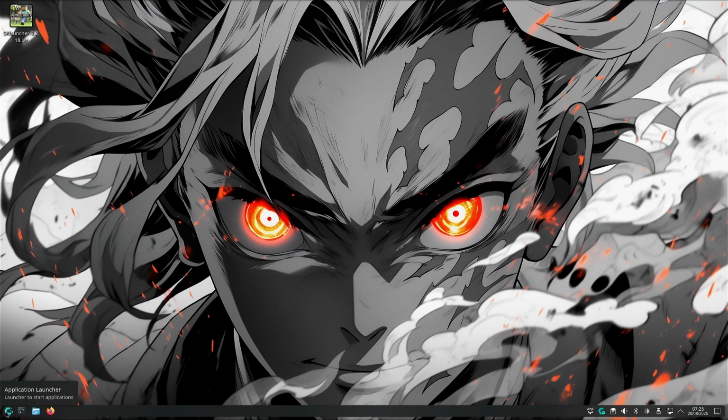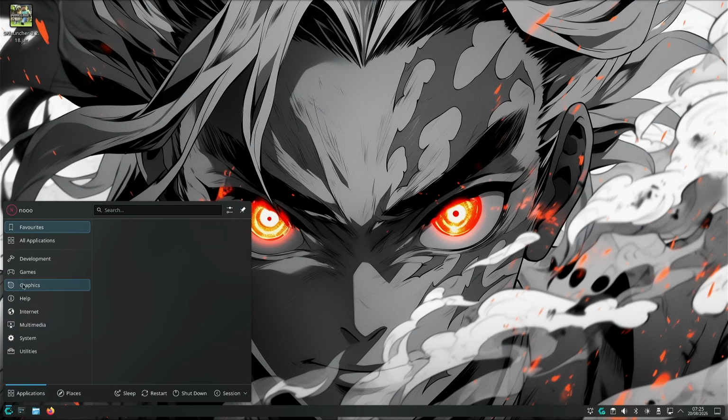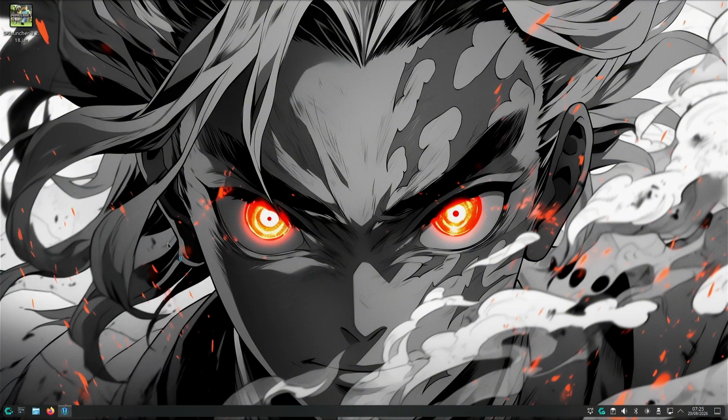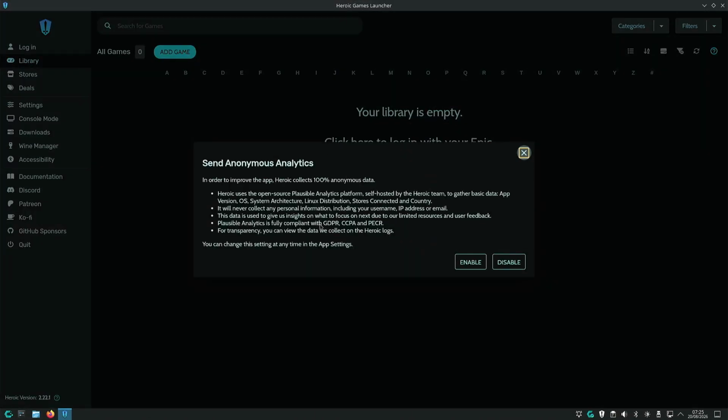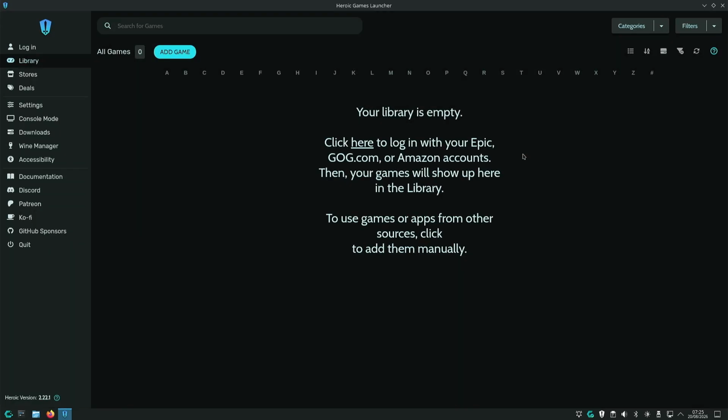Now if we click on the CachyOS icon again, we'll see a new folder, or for some it will already have a games folder. And now if we click on the games folder, we'll see the Heroic Game Launcher now. Once the Heroic Game Launcher opens up, we can close all the notifications that pop up because we're not interested in that at the moment.